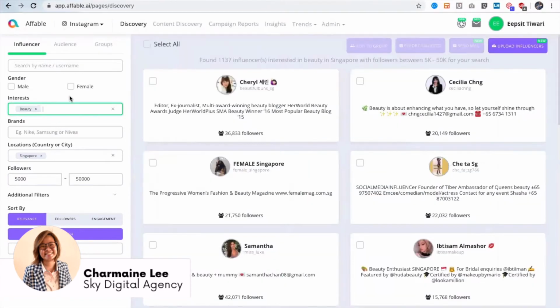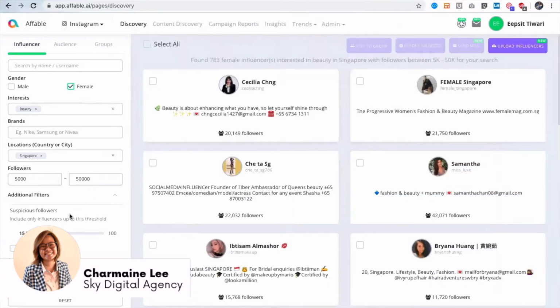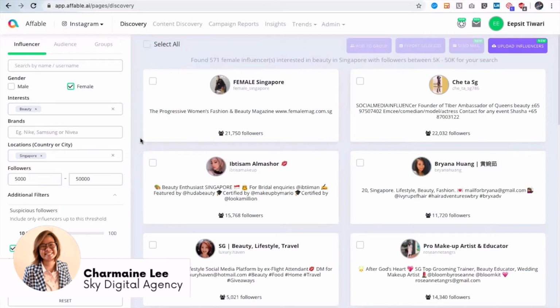Also, as a requirement, you might only want to work with female influencers because this is more relevant to the beauty segment overall. There are some additional filters where you can define audience quality in terms of suspicious followers, so I want to put it, let's say, only until 10%. I also want to contact these influencers after I've shortlisted them, so I want to have their contact information available. Based on these initial parameters, based on influencer persona, I have around 570 plus female influencers who are interested in beauty in Singapore within this follower range.